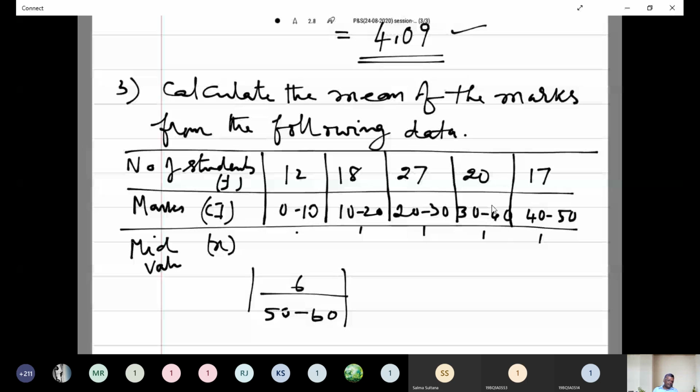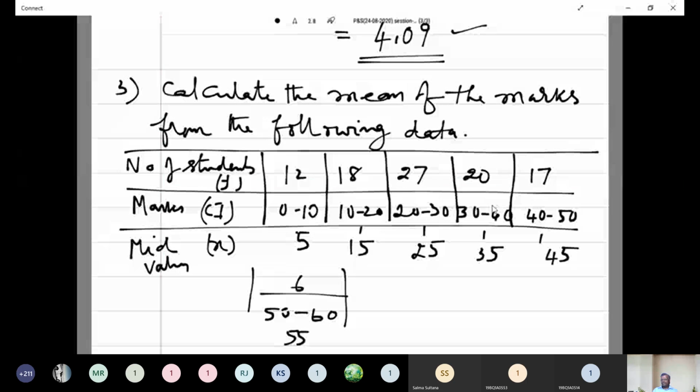Mid values means 0 plus 10 by 2, which is equal to 5. 10 plus 20 by 2 is equal to 15. Then 25, 35, 45, 55.